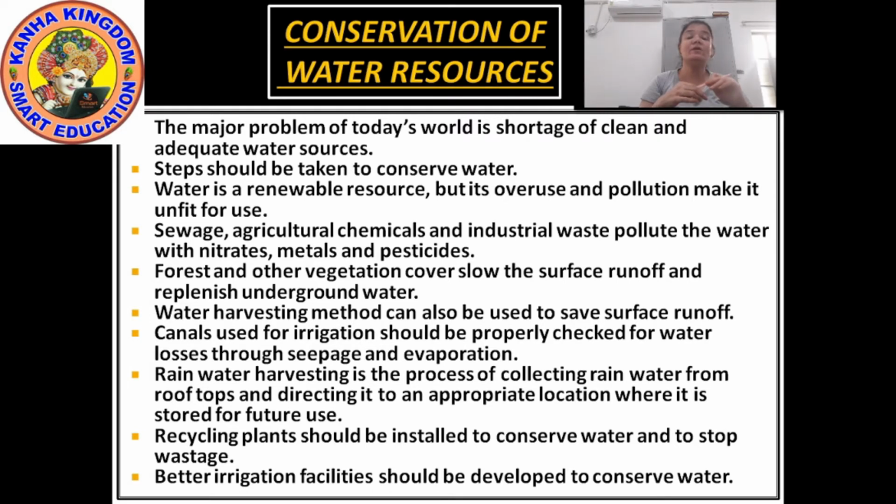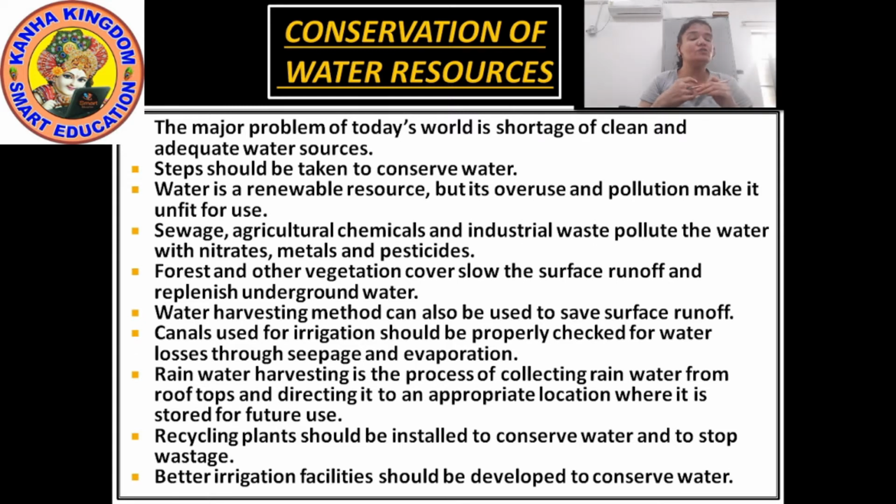Water pollution can be controlled if these effluents are treated. Which effluents? The chemicals, metals and nutrients which are polluting the water.